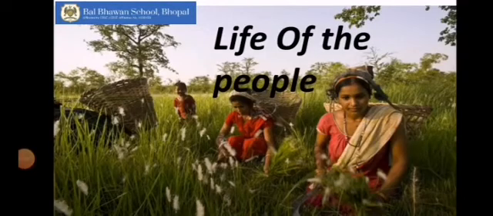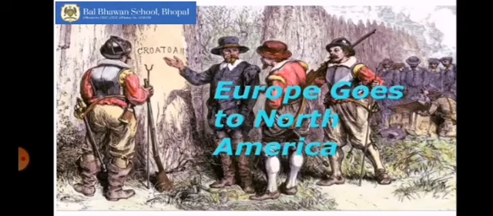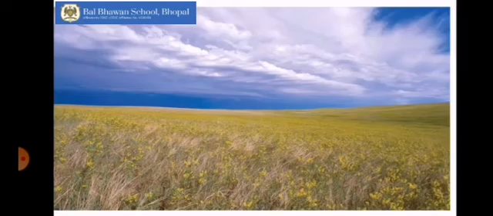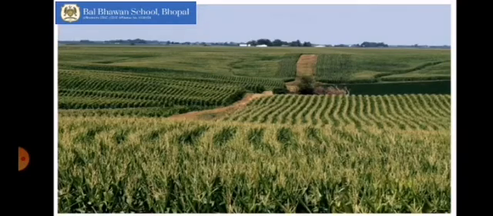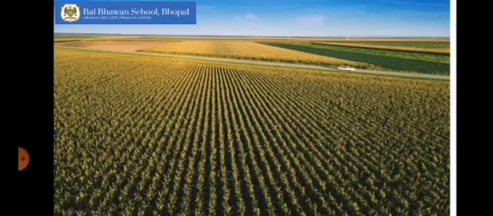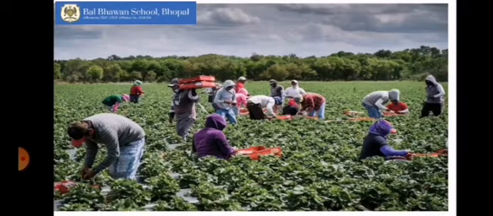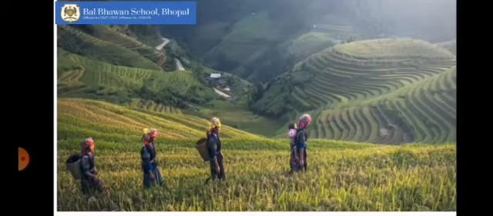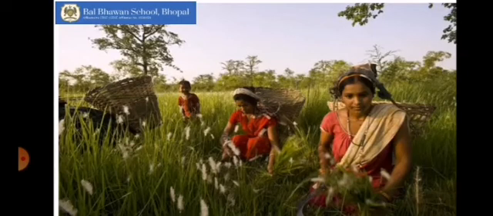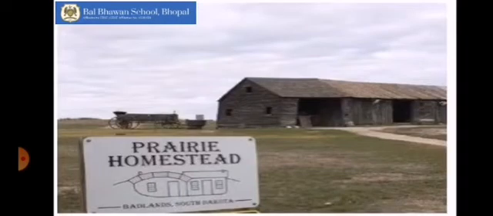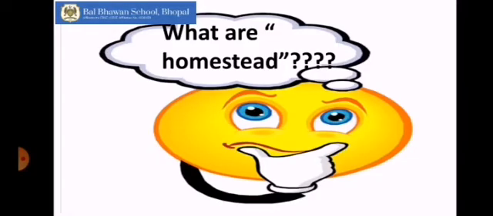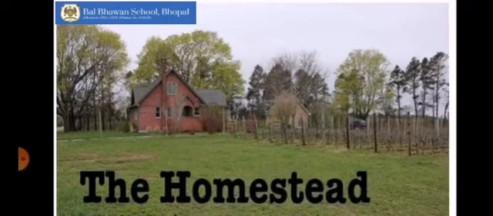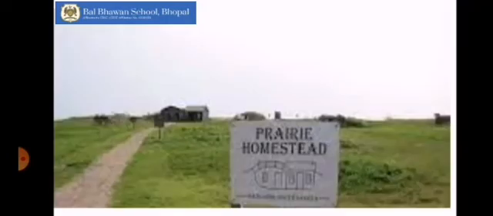Now, let's talk about life of the people in the prairies. European settlers converted these huge grasslands into farmlands. An average farm here is spread over thousands of hectares, and farmers live with their families on the farms. Some workers or helpers also live on the farms. Homesteads are built for the farmers' families and for the workers. Now tell me, do you know what are homestead? Okay. Kids, homestead is a house built on a farm with buildings around it.